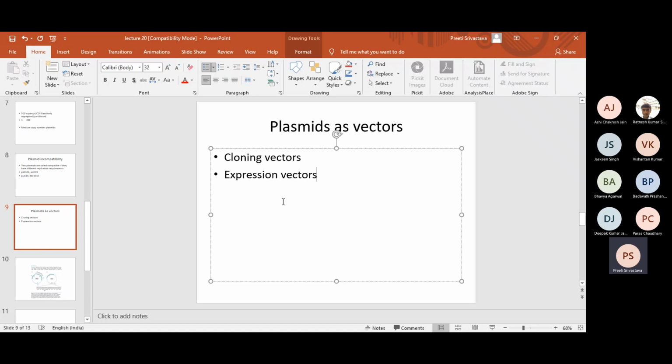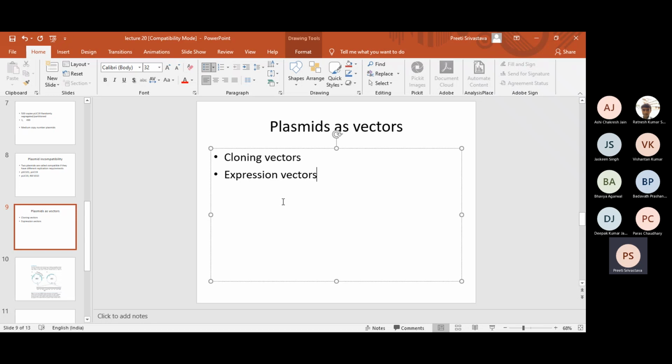Once the gene is cloned, it can be present just in the form of a gene and it may not give you any expression. This cloning can be for preparation of a probe for Southern hybridization. This cloning can be simply for sequencing, or for mutagenesis. It can be for trying to understand the length of the gene, or maybe for having that gene in more copies. It has nothing to do with expression.